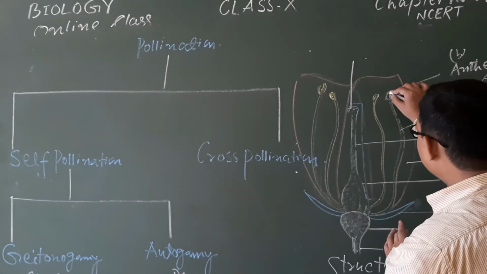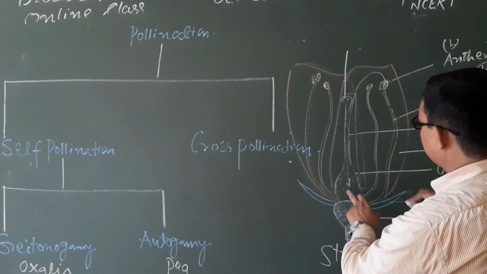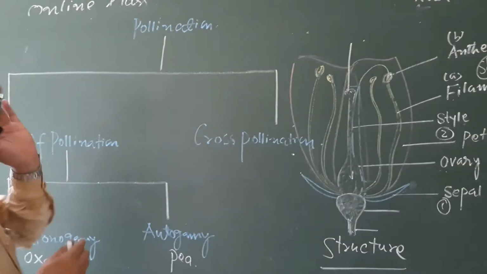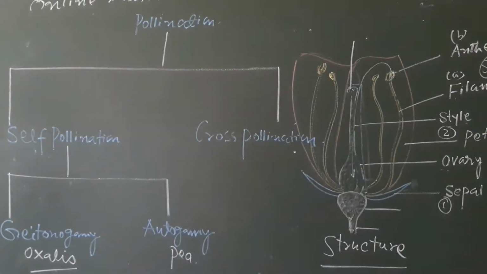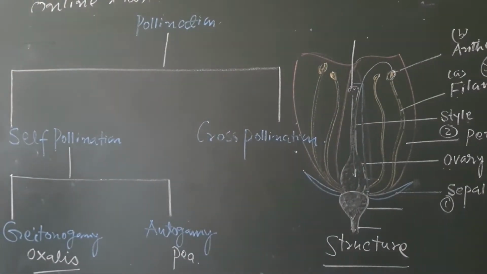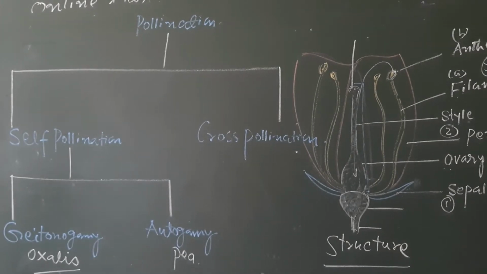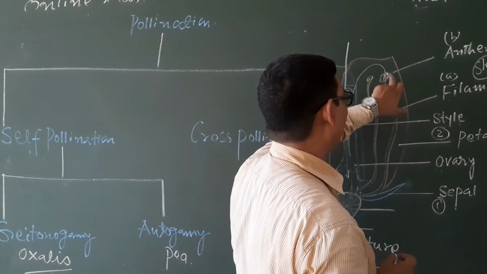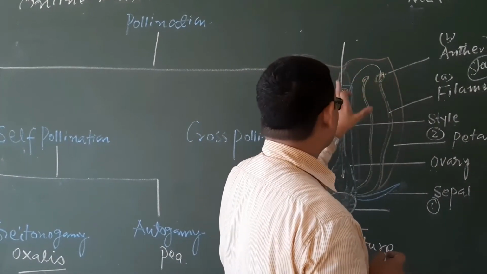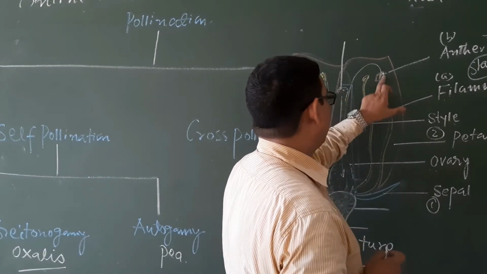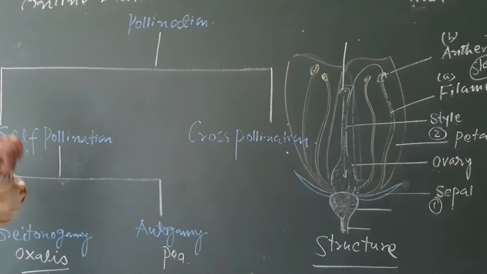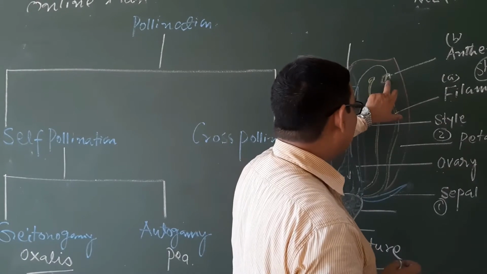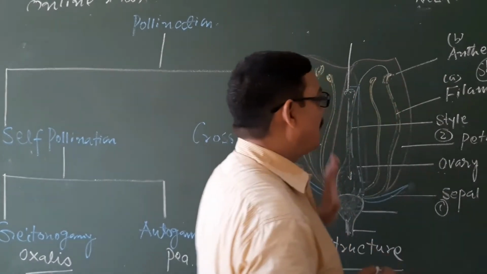Then from this part to this part there is a transfer of gamete, but before that transfer there is a process, that is pollination. The process of transfer of pollen grains from anther to the stigma is known as pollination. Once again, listen: the process of transfer of pollen grains from anther to the stigma is known as pollination.